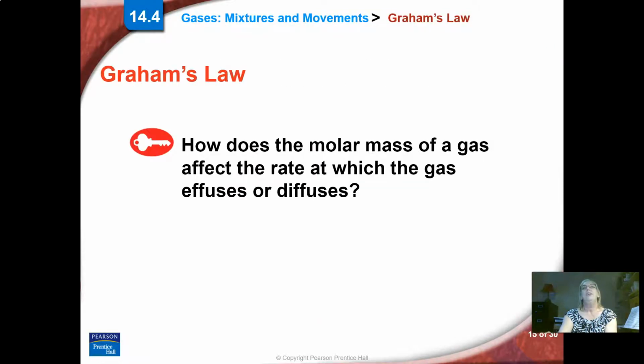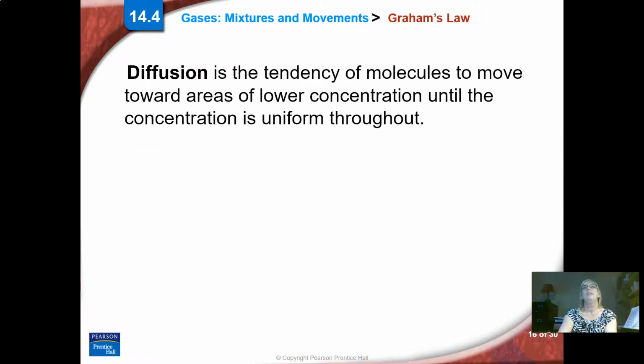And then there's another law called Graham's law. How does the molar mass of a gas affect how it moves through air? Effuse or diffuse? Diffusion is what molecules want to do: move from an area of high concentration to lower concentration. That's why we talked about the skunk a long time ago in several lectures before this.